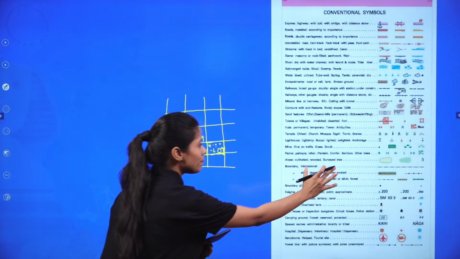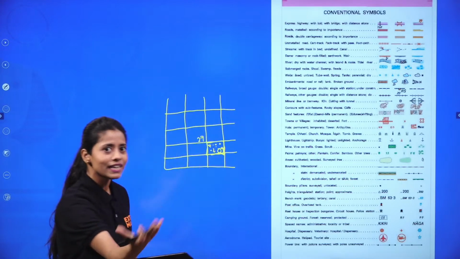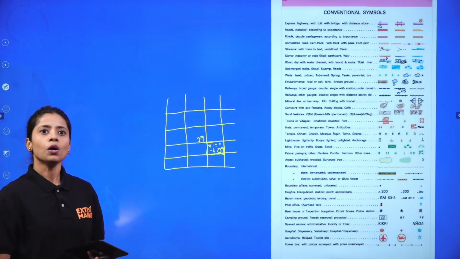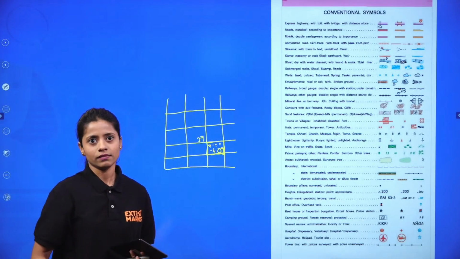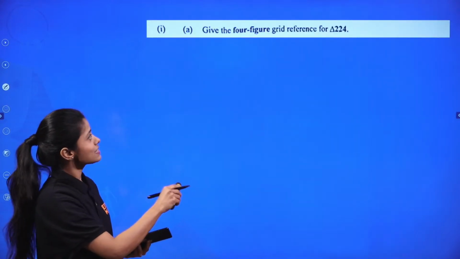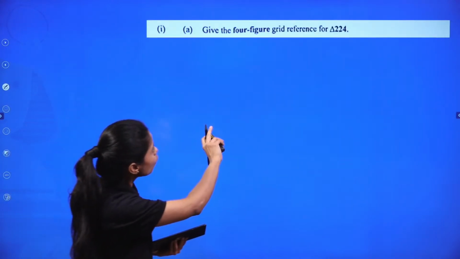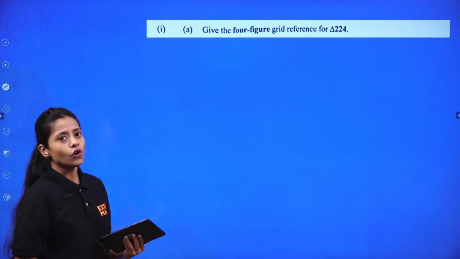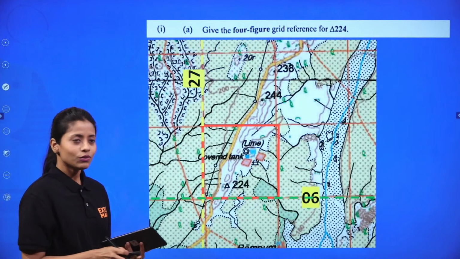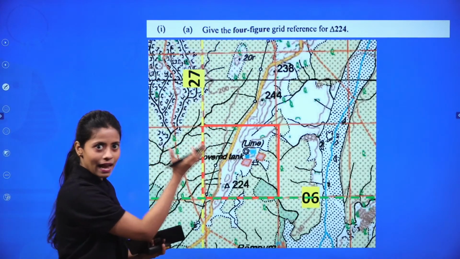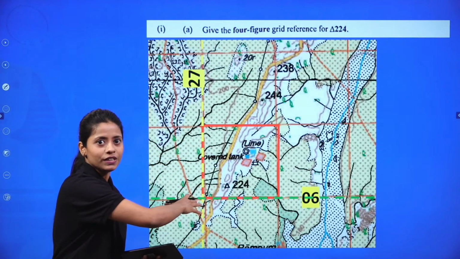So if you remember the symbols, it will be very easy for you to understand what they are asking. Right? So the question is like that only. Give the 4-figure grid reference for 2 to 4. Now this is the map. I have cut it out for your convenience.